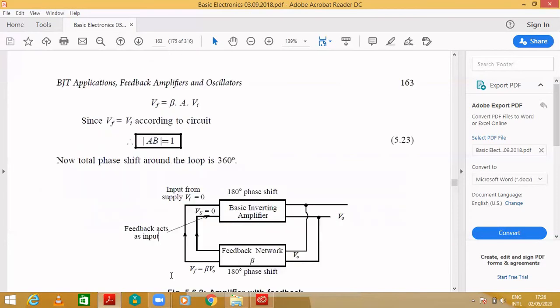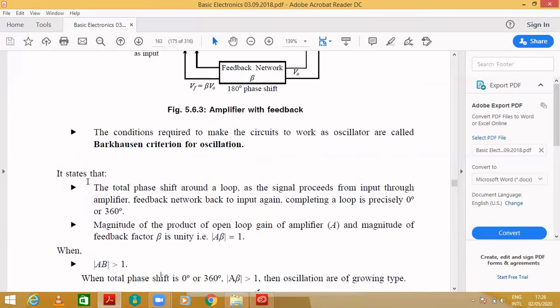There are two statements. The first statement: the total phase shift around a loop, as the signal proceeds from input through the amplifier and feedback network back to input again, completing the loop, is precisely 0 degree or 360 degree. The second: the magnitude of the product of the gain and the feedback factor should be equal to 1, that is, unity. Any circuit satisfying both of these statements can operate as an oscillator.